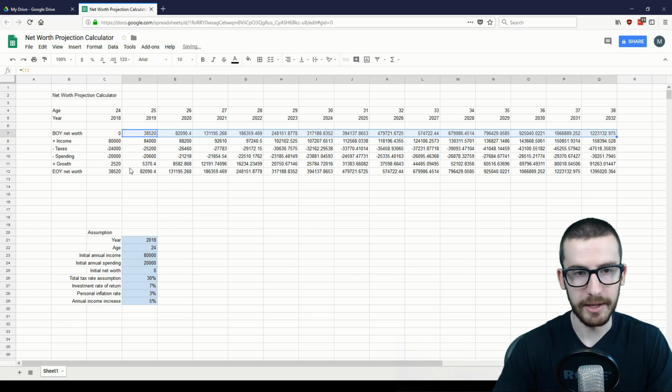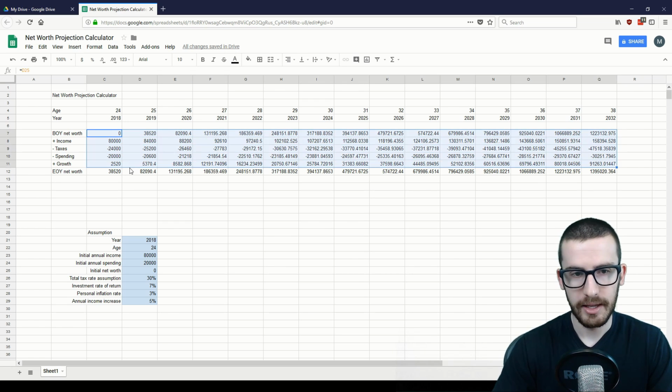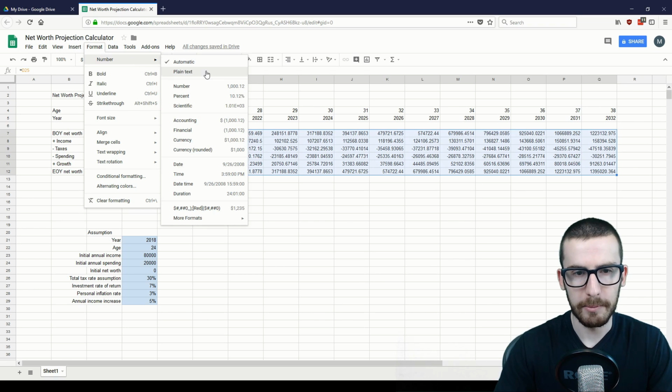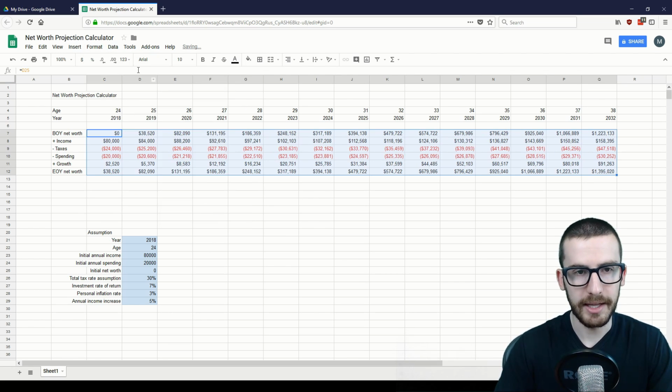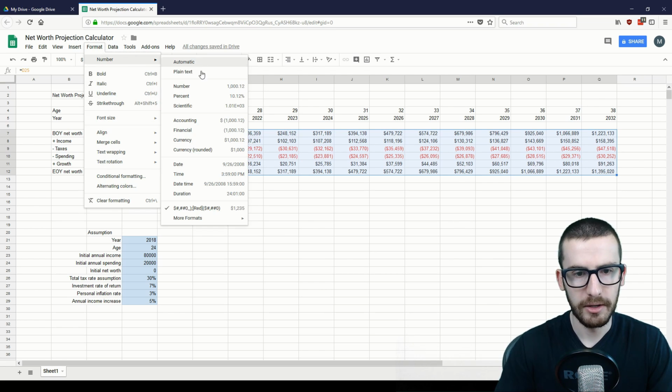So once you update that there, we've got pretty much the core structure here. And right now, this is very hard to read with all the decimals. So we're going to go to formatting. In this case, I'm going to format it as accounting. And I actually have a special accounting format that I like that has negative numbers highlighted as red. So I'll use that. In this case, I'll go over that formatting here.